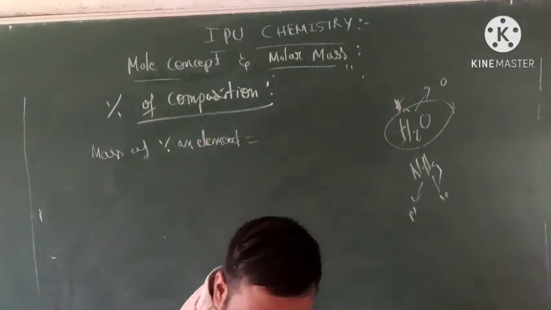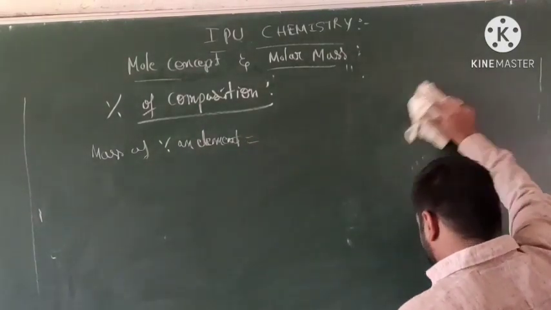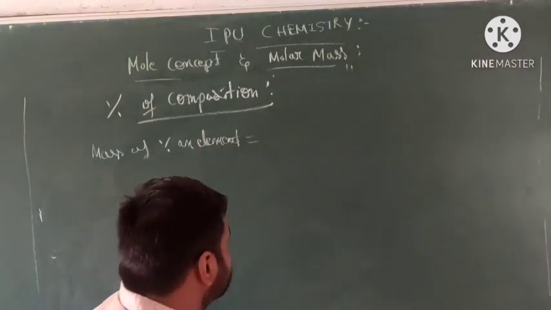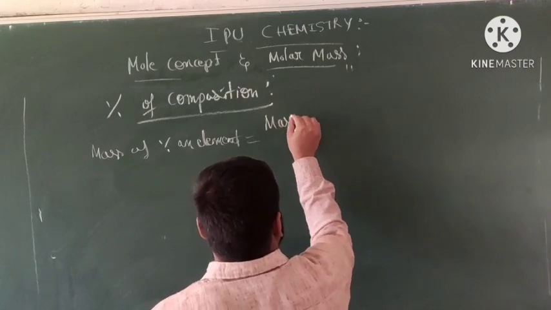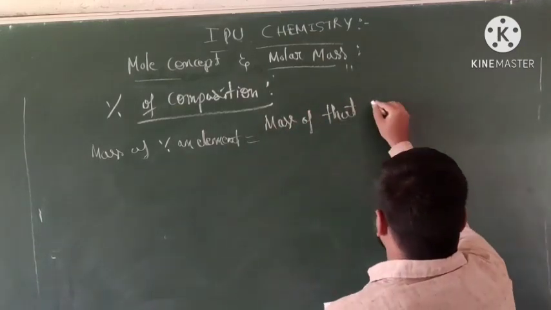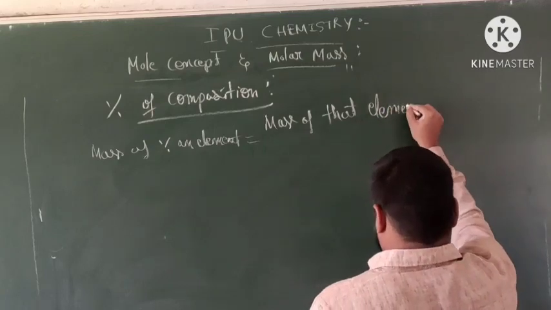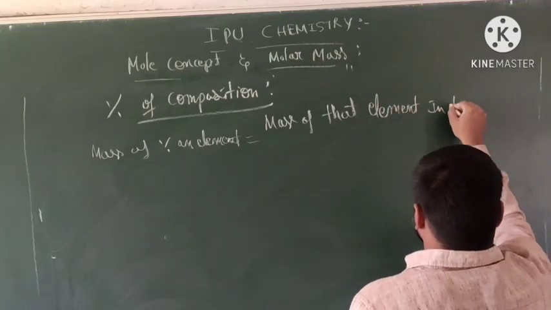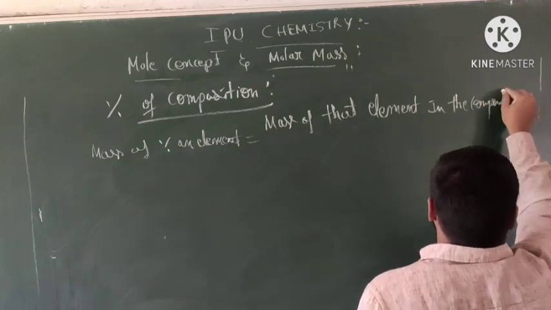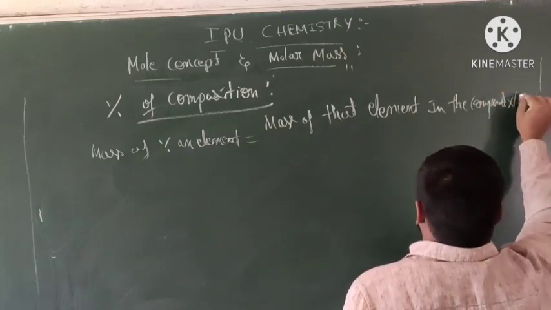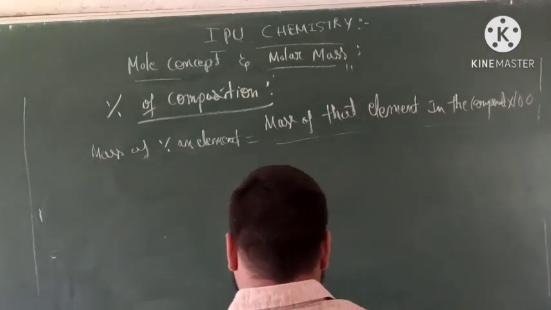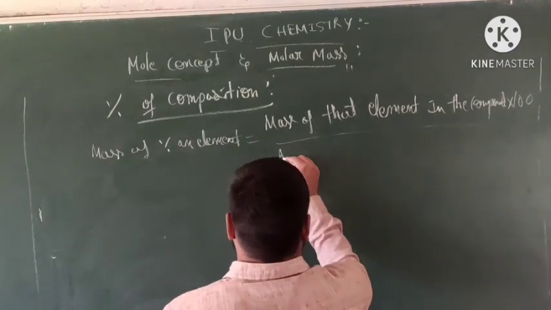So it is exactly equal to the mass of that element in the compound into 100 divided by the molar mass of the compound.